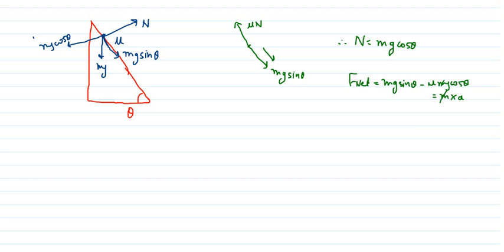So m and m will cancel out. So acceleration will be equal to g sine theta minus mu g cos theta. And here mu is the coefficient of kinetic friction. So this is the acceleration of a block on an inclined plane. The force along the incline, mg sin theta, is downwards and the friction force is backwards. But the particle is coming in this direction, so this will be the greater force and this will be the lower force. So we have calculated the net force, and net force is mass into acceleration. Please remember this formula of acceleration of a block on an inclined plane.